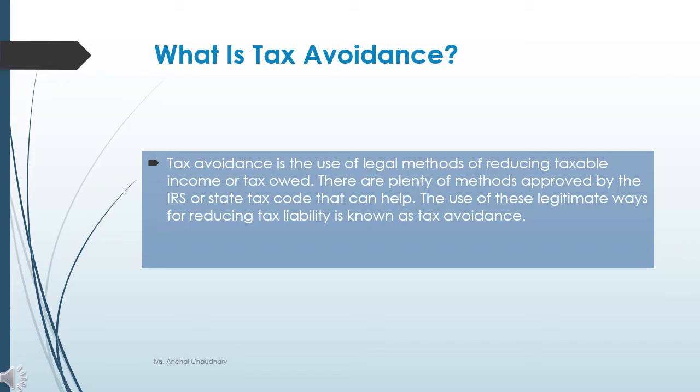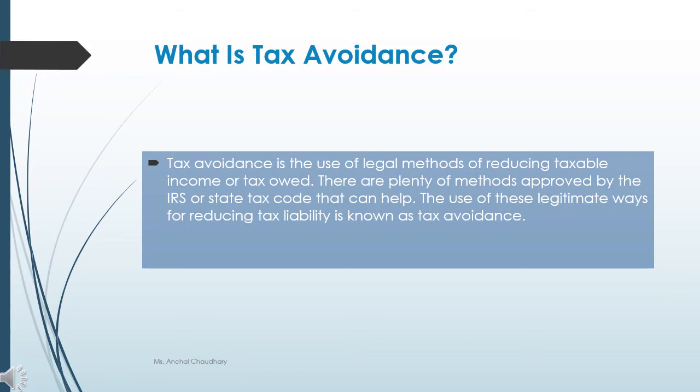So it's a kind of legal method, because students, there is a lot of confusion between tax avoidance and tax evasion. So please note down that tax avoid means किसी चीज को avoid करना, but यहाँ पर you are not doing something illegal.